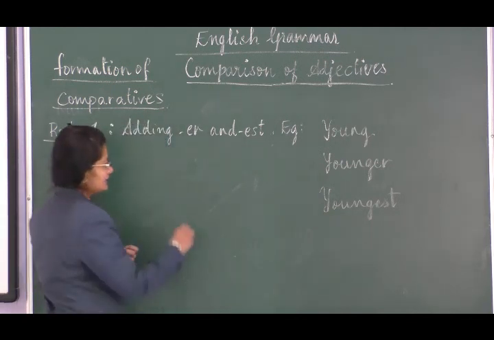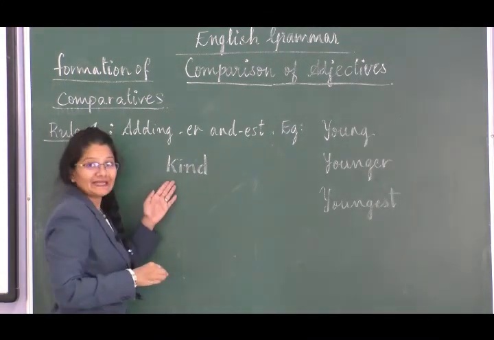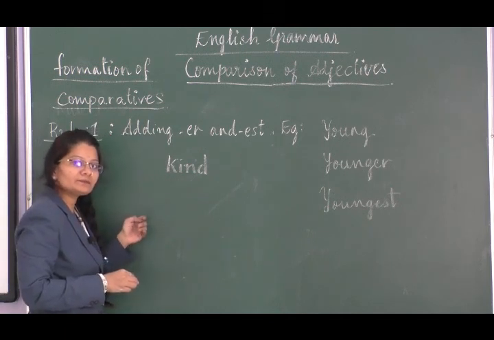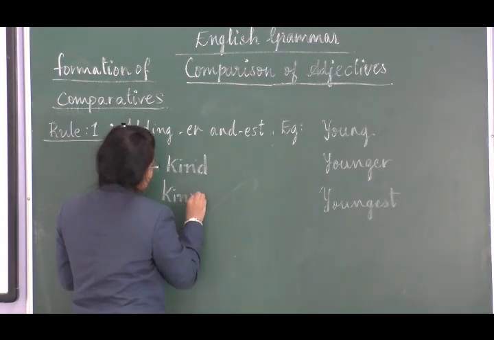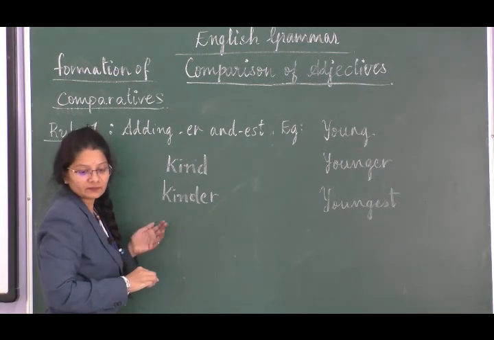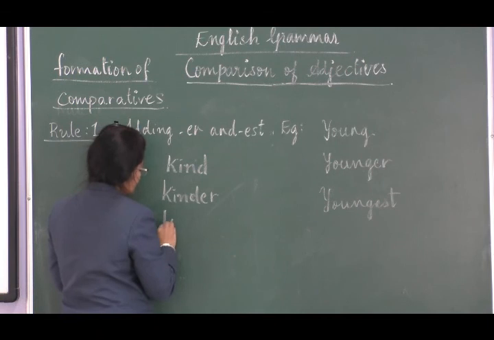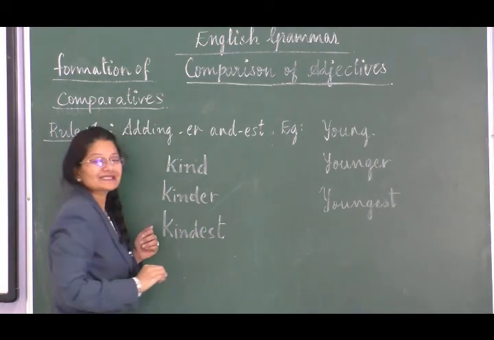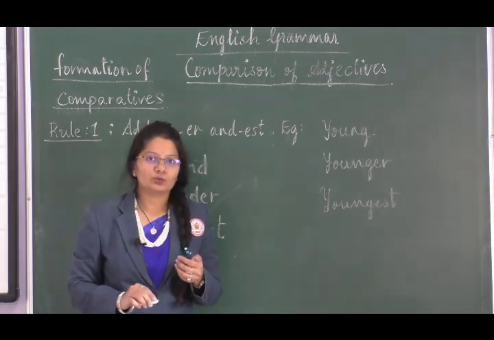Let us look at another example. Now, I want you to solve. If it is kind, this is in positive degree. What is the comparative degree? Yes, it is going to be kinder. And then what is the superlative degree? Kindest. Okay.